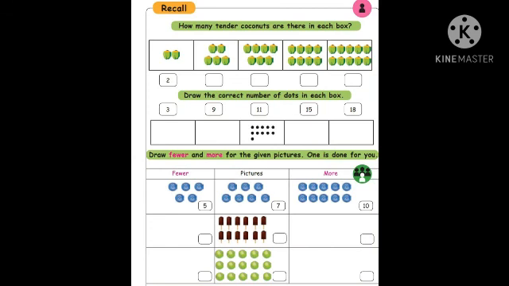Okay. Now for your homework, page number 18. Write the missing numbers on the number line. You know already we learned that in second term. And write the after number given the number. Next one, what comes before the given number. Next one, what comes in between number. That means after number, before number, between number. You have to write it there. Okay, it's very easy. Have to find out and complete till 18 all the exercises.